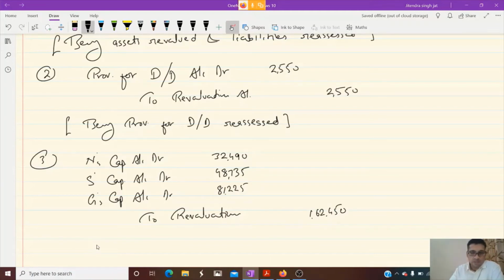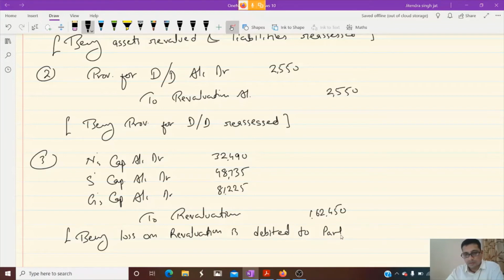And we write the narration: being loss on revaluation is debited to partners' capital accounts.